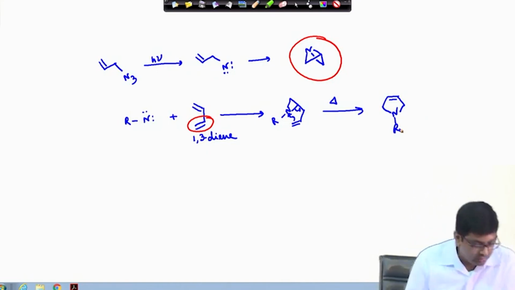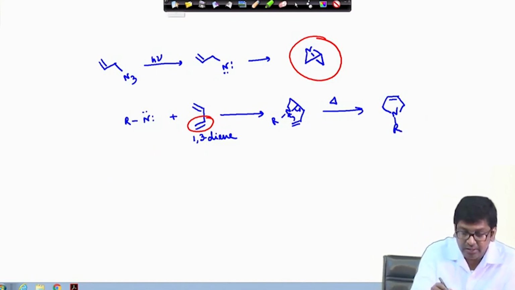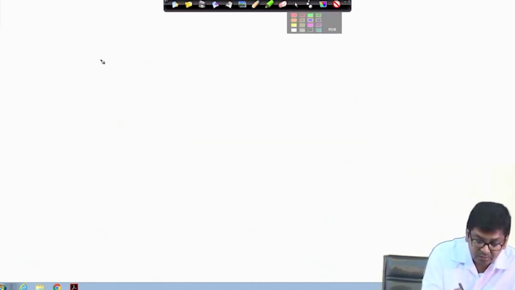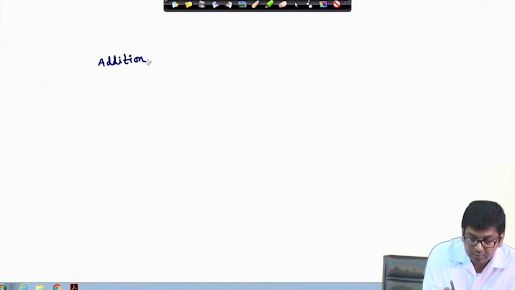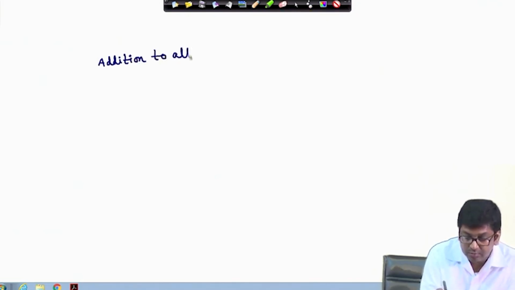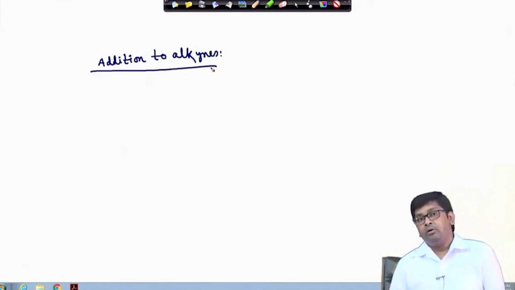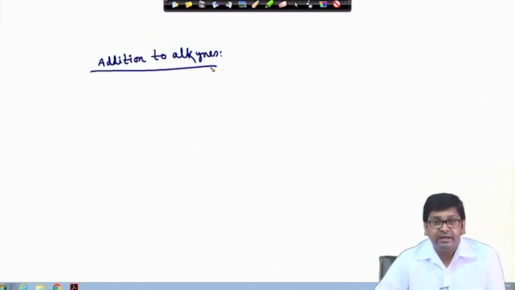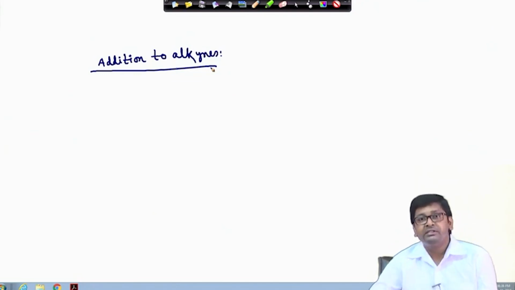So, we will see now addition to alkynes. We have seen in the case of carbenes how they react with alkynes. In a similar way, nitrenes, which are also electron-deficient species, are going to react with alkynes.